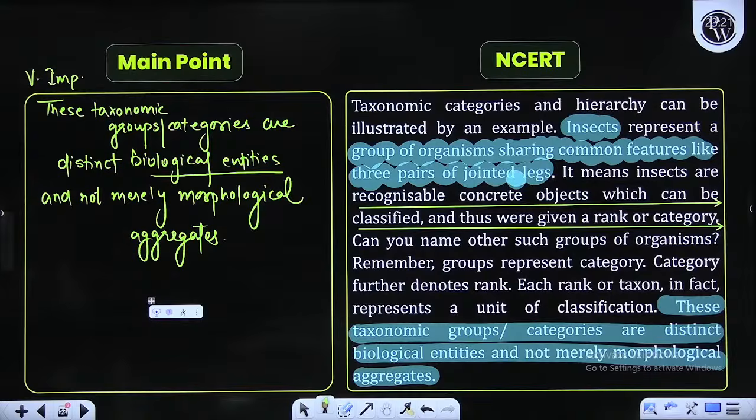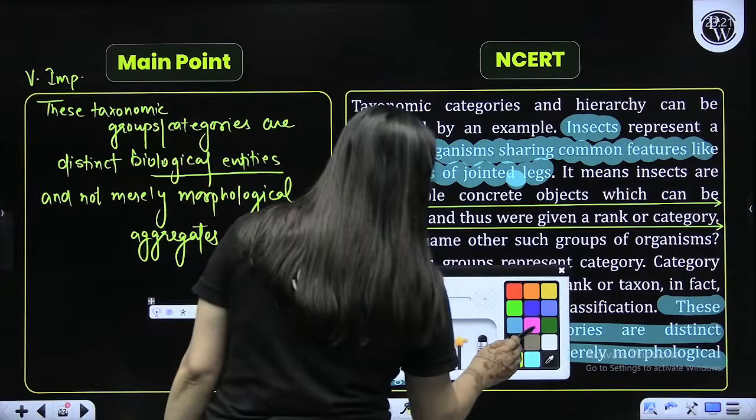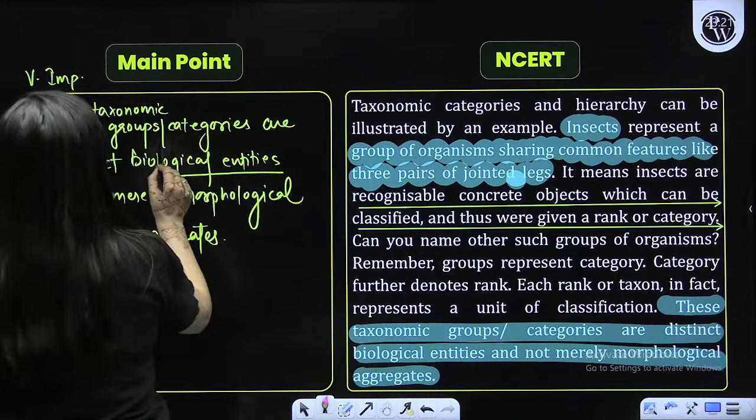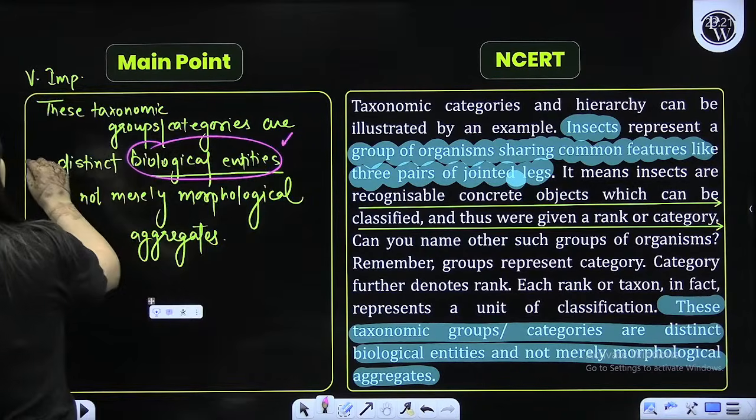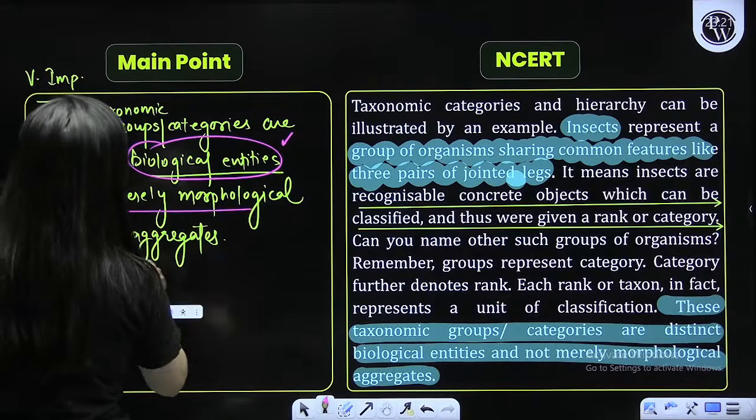So what is the meaning of this particular line? See, what this is trying to tell you is that taxonomic categories are distinct biological entities, not merely morphological aggregates.